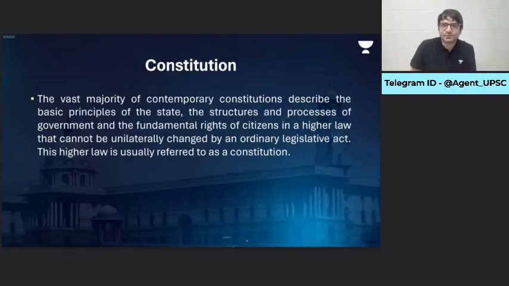Our Constitution says that we are a republic. Republic in the sense that the head of the state is an elected individual. Is Britain a democracy? Yes, it is. Is Britain a republic? No. Because the head of the state is a hereditary position. The head of the state is a monarch who occupies that post because of heredity.